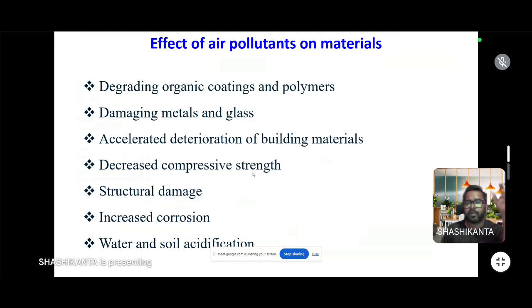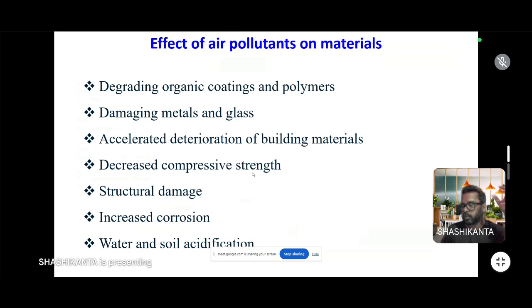Then the effect of air pollution on materials means it also affects materials like buildings, temples, bridges, and some metals. It degrades the organic coating of polymers, damages metal and glass, accelerates the deterioration of building material, decreases compressive strength, causes structural damage, and increases corrosion, water and soil acidification.